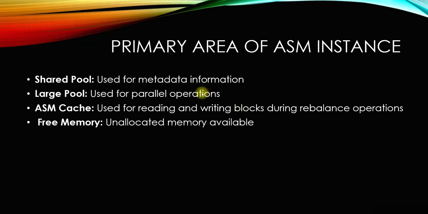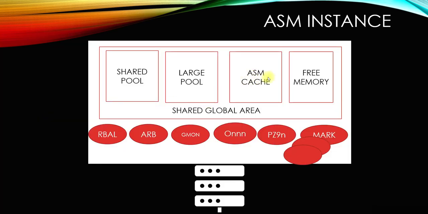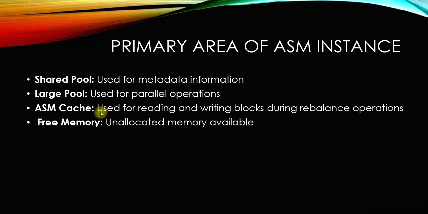So the functionality the database instance performs is completely different from what the ASM instance performs. The names might seem the same, but the functions are actually completely different. The ASM cache is used for reading and writing blocks during the rebalance operation. Free memory is unallocated memory, which is used if it is required.